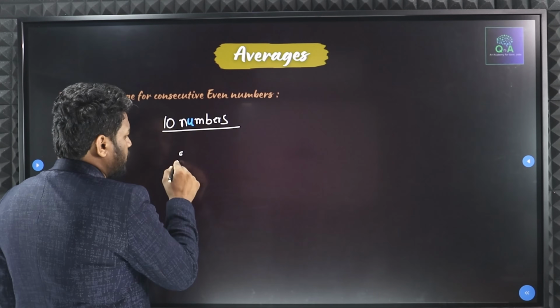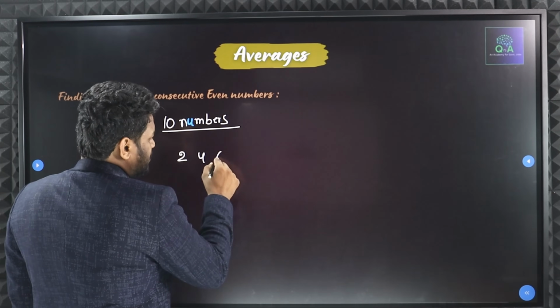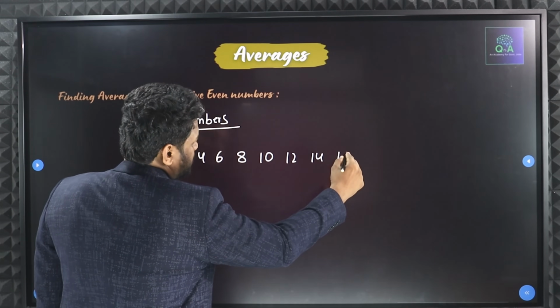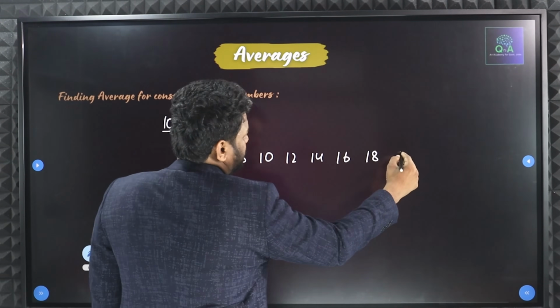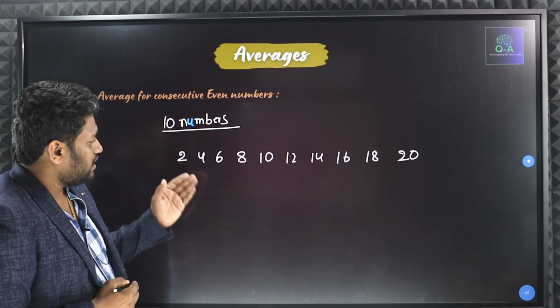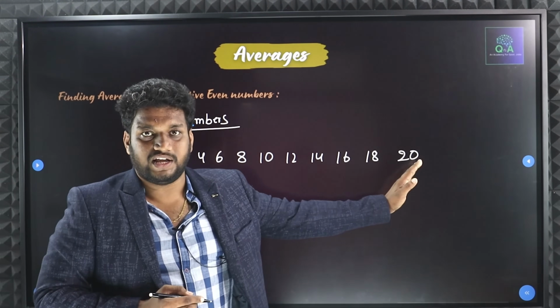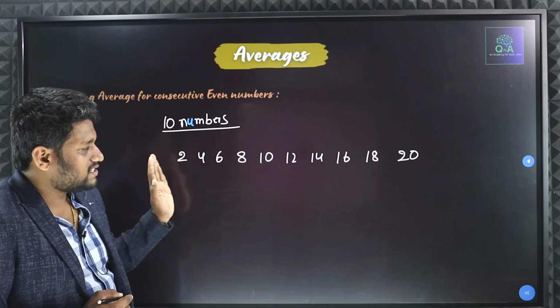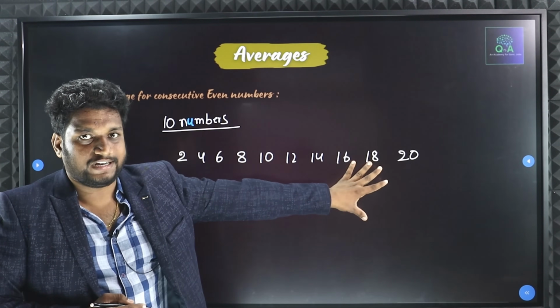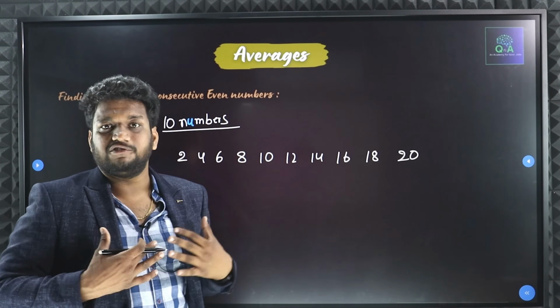My first number is going to be 2, 4, 6, 8, 10, 12, 14, 16, 18, 20. Yes or no? See, from 2 to 20 I am taking 10 numbers. First 10 numbers in even numbers will be 2 to 20 only. Is that correct or not? Yes.